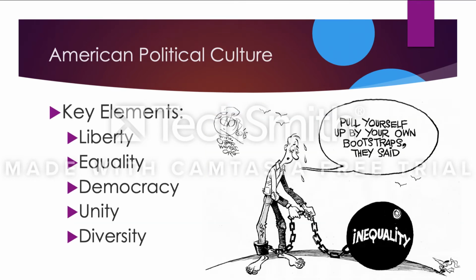Key elements of American political culture. There are 6 key elements that contribute to the making of the United States political culture. Liberty is showing that United States citizens believe they are free to make choices in most aspects of their life. Equality is showing that everyone is regarded as an equal before the law. There have been a lot of improvements made regarding minorities and women getting more equality when it comes to the government. For example, the 15th Amendment giving voting rights to all Americans, and the 19th Amendment giving voting rights to women. The 26th Amendment also changed the voting age to 18 for all citizens.